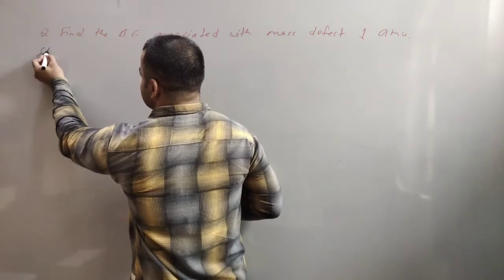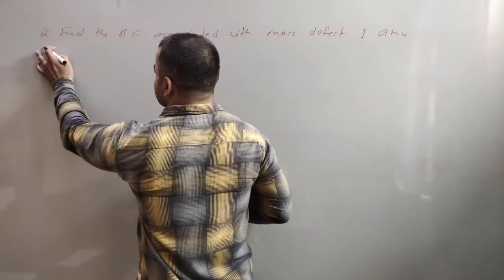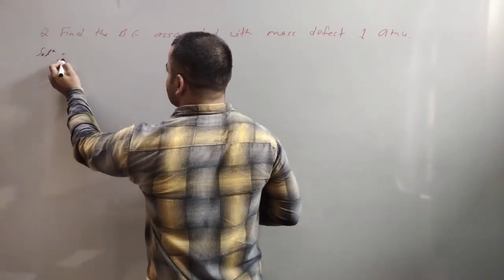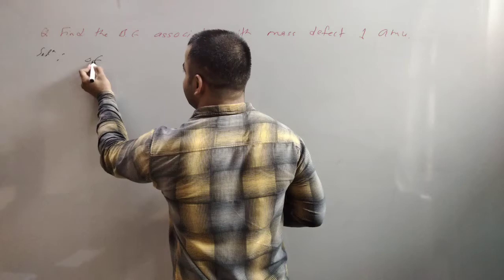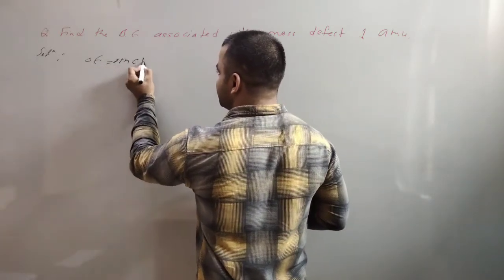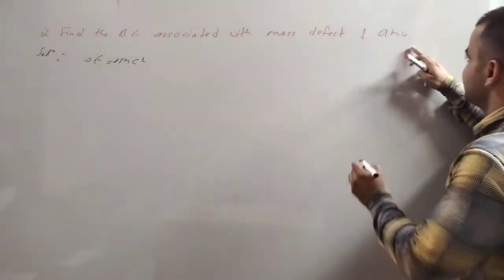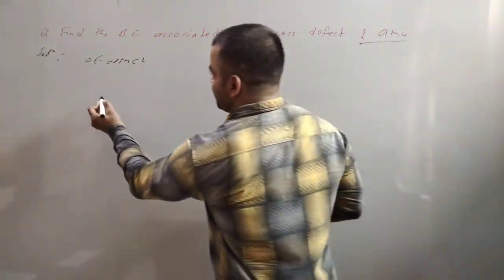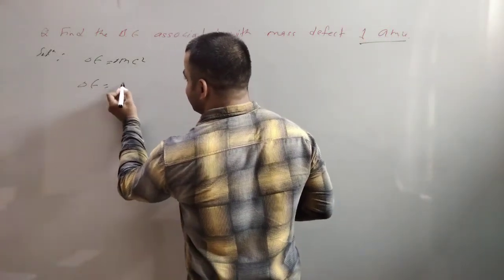We know that del E equals del m c squared. Here the mass defect is given as 1 AMU, so del E will be 1 AMU into c squared.